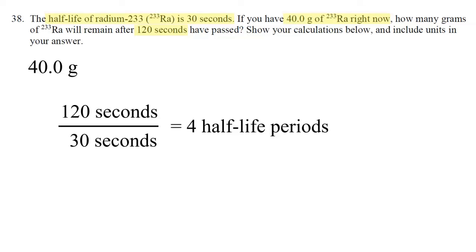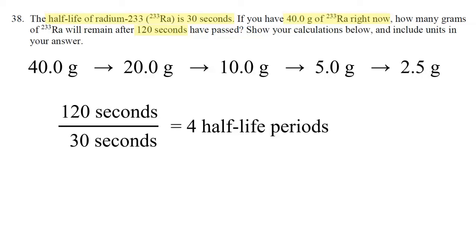Now let's divide 40 grams by 2. That's 1 half-life period. Let's divide 20 grams by 2. That's another half-life period. Let's divide 10 grams by 2. Another half-life period. Then we have 1 more half-life period, and we get down to 2.5 grams. So our final answer, how much of this radium-233 will remain? The answer is 2.5 grams.